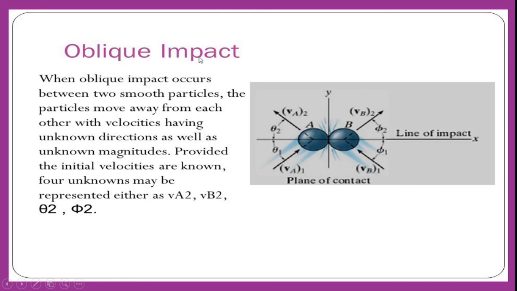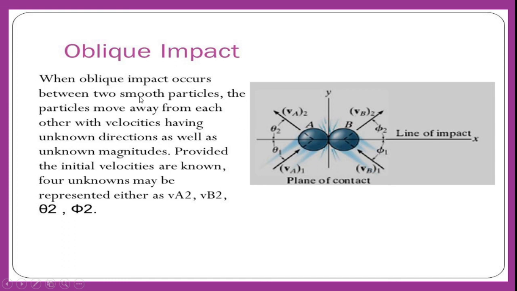So here is the figure for oblique impact. When oblique impact occurs, see here the plane of contact is this. Both balls are coming in these directions. The first ball has been moving in this direction, the second ball is moving in this direction. So the line of impact is there. They are not moving along the line of impact before the collision. Even after the collision, they move in different directions.